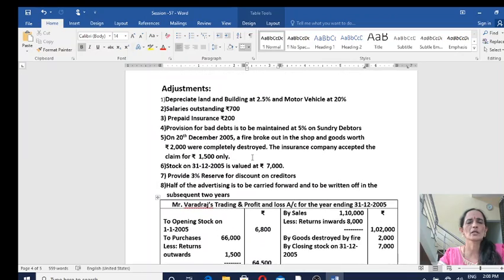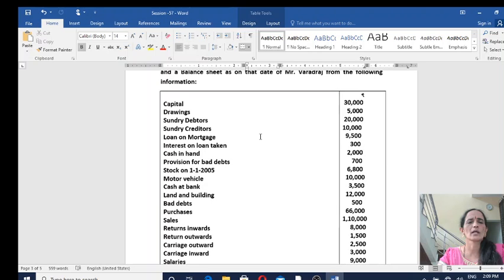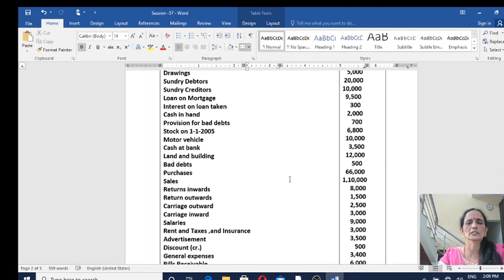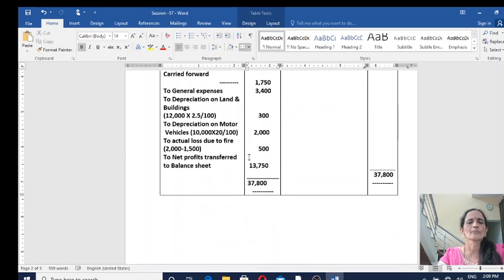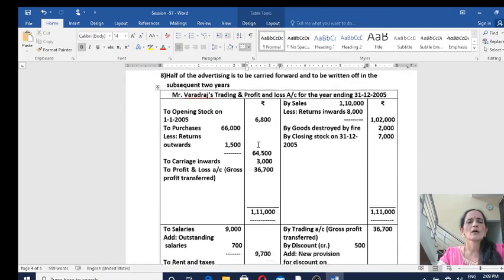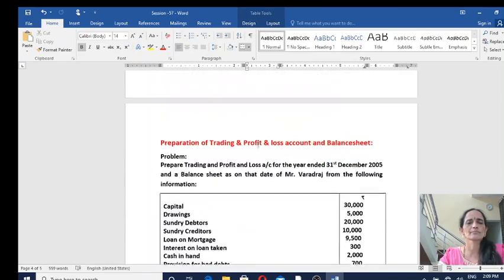Similarly, next is depreciation on motor vehicles. Find out the value of motor vehicles here. Motor vehicles value is 10,000. So 10,000 into percentage. Percentage is 20%. So 10,000 into 20 by 100, that is 2,000. Move on to the next adjustment.